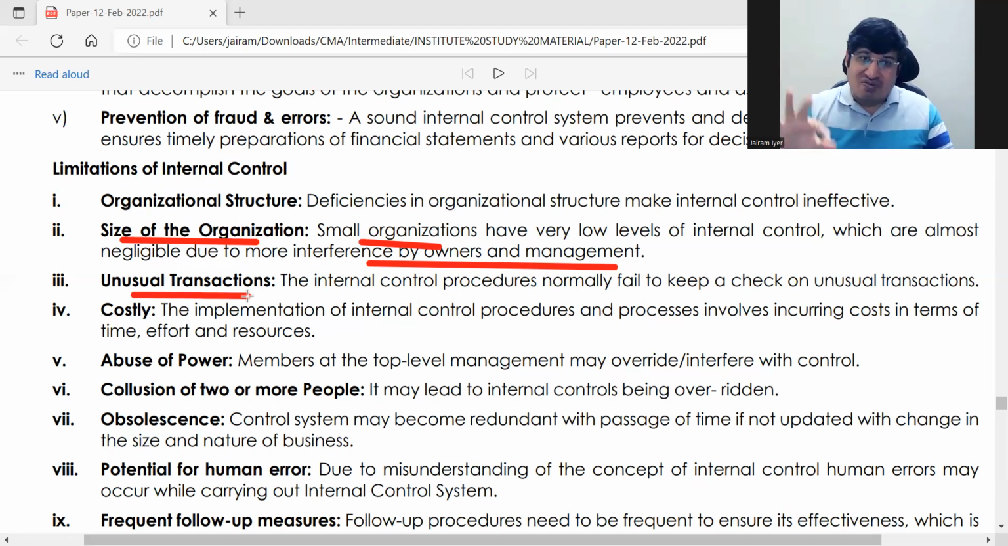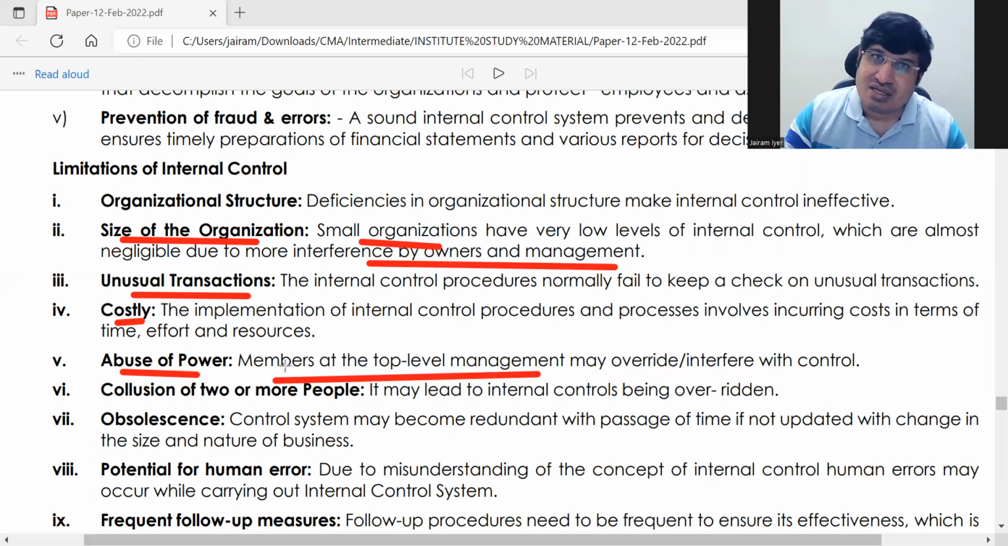If there's some special kind of new transaction, then internal control will not stop it. Okay, it is costly. As we have seen, it is very costly. Small organizations cannot afford it. Okay, abuse of power. So members of top level management, they can circumvent internal control.